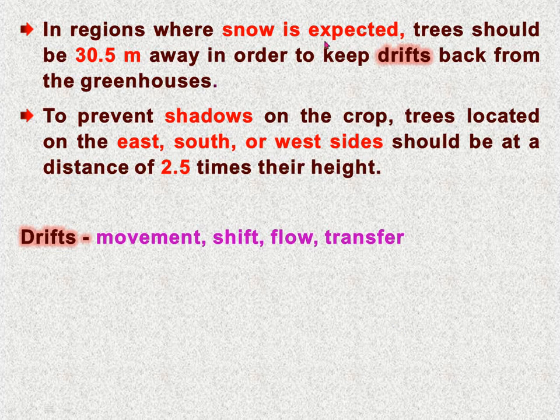In regions where snow is expected, trees should be 30.5 meters away in order to keep drift back from the greenhouse.